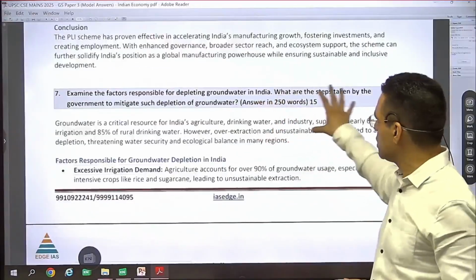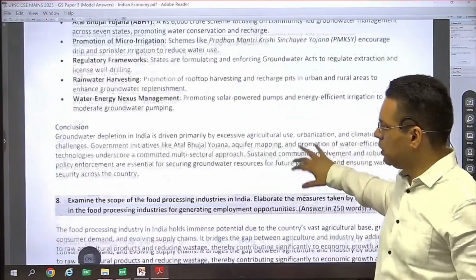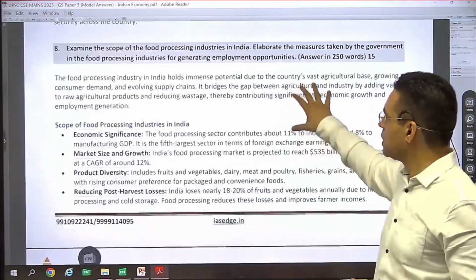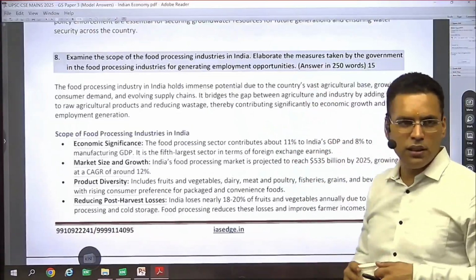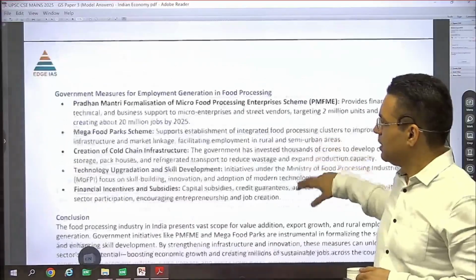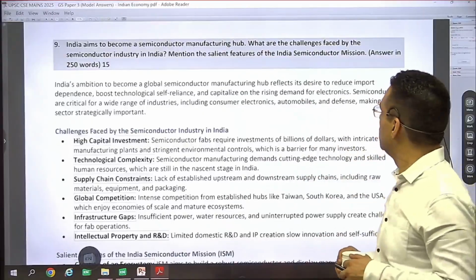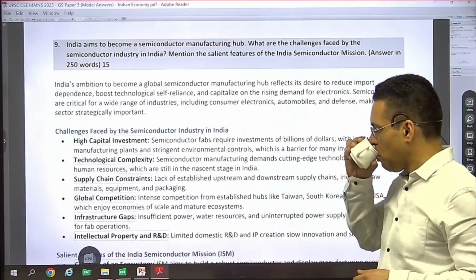Then you have irrigation, though it's a part of geography, but yes. Then the food processing industry, a favorite topic of UPSC. Every second year you get one question on the food processing industry. Then the semiconductor manufacturing hub.